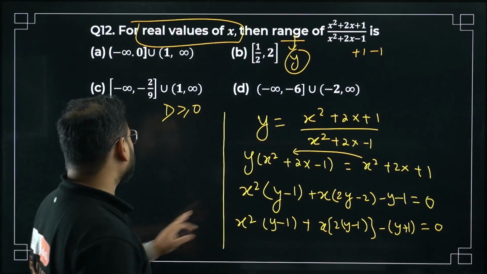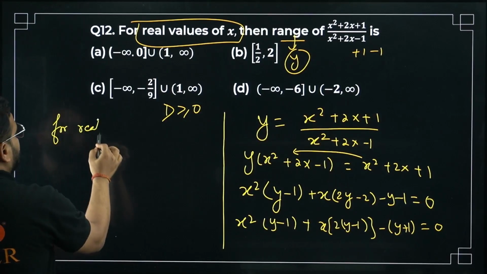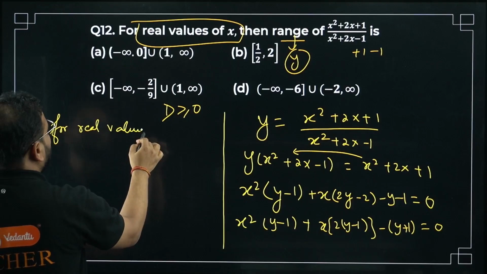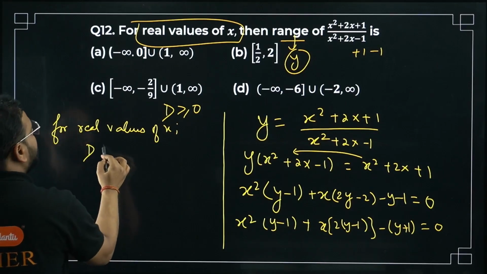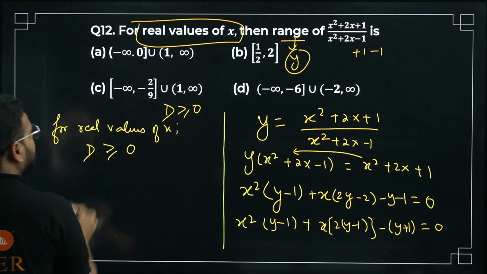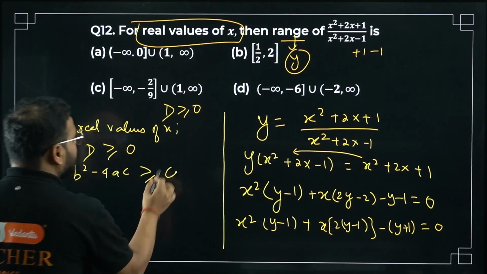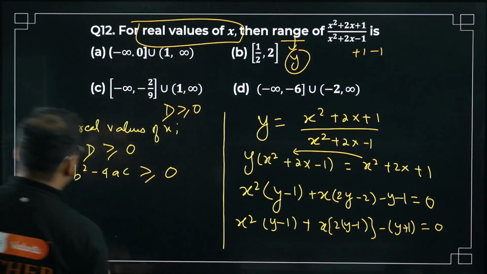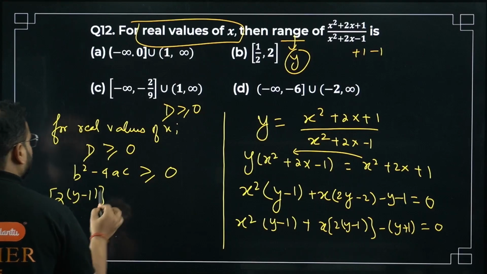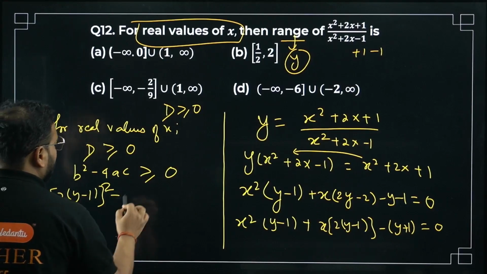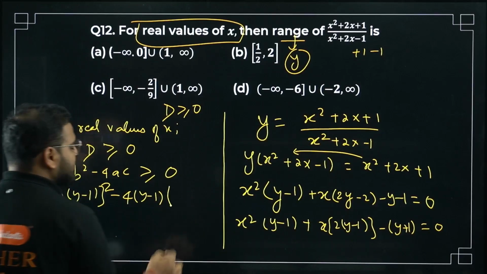For real values of x, what is happening? D has to be greater than or equal to 0. What is the D value? D value is b square minus 4ac, which has to be greater than or equal to 0. What is b square? This value. So 2 times y minus 1, the whole square, minus 4 times a, y minus 1, times c. How much is that?